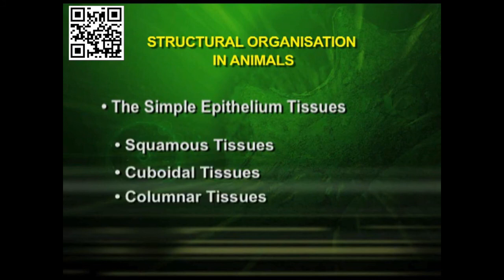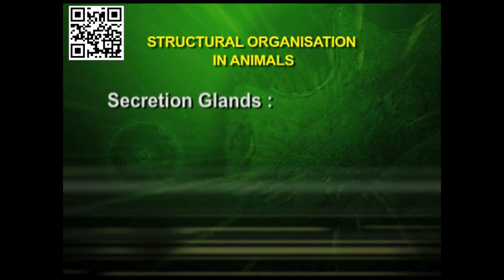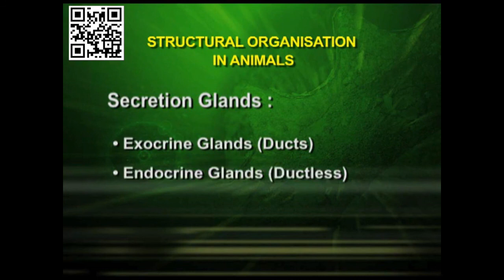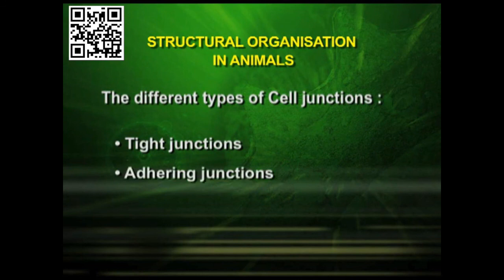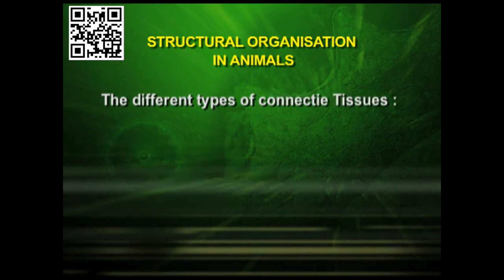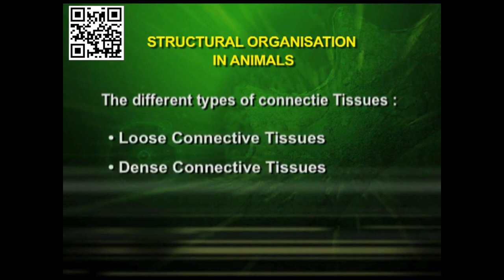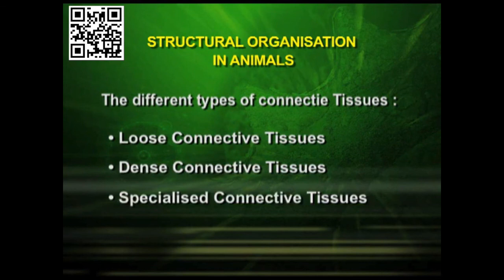We also studied about the secretion glands, which are very important, the exocrine gland, which has the ducts, and the endocrine glands, which are known as the ductless glands. The different types of cell junctions, the tight junctions, the adhering junctions, and the gap junctions. Different types of connective tissues, the loose connective tissues, the dense connective tissue, and the specialized connective tissues.